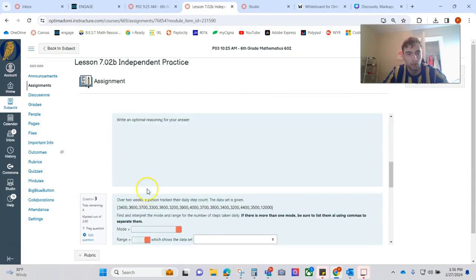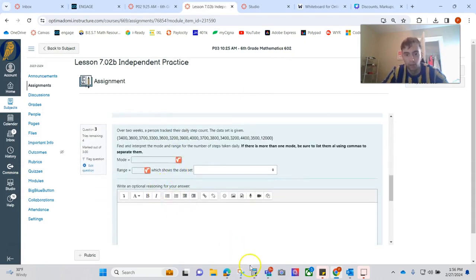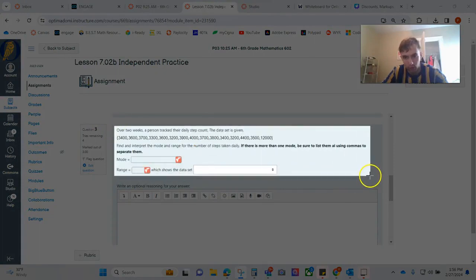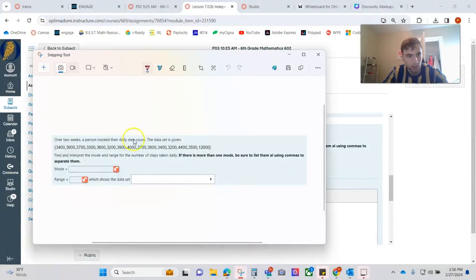Mean, median, mode, and range. Coming at you fast like a high-speed train. When you got a bunch of data sets, you need a triple M R like a vet needs pets.